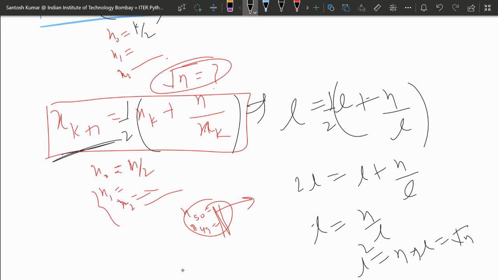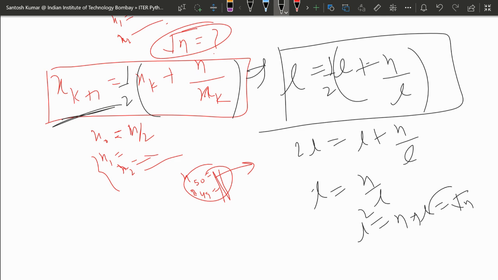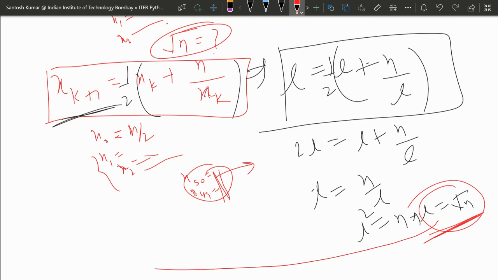L is the limit of the sequence. That is the logic behind this: if you want to find root n, you can use this iteration relation.